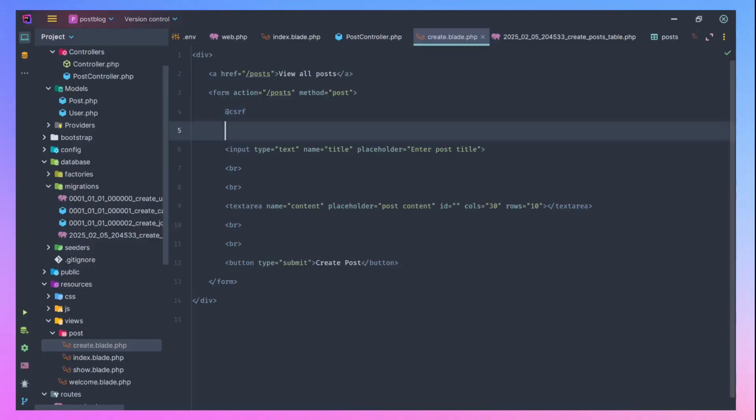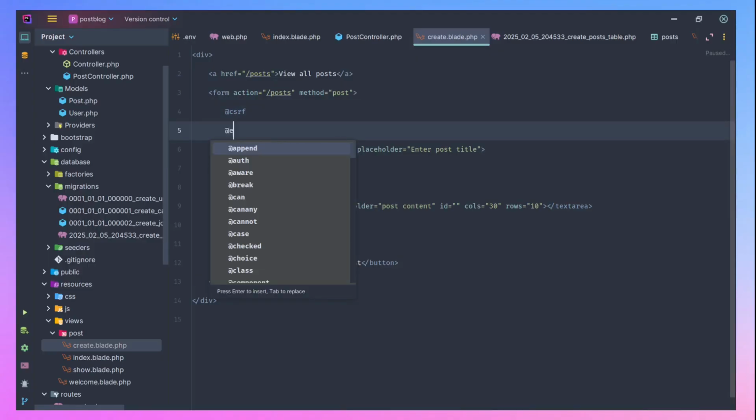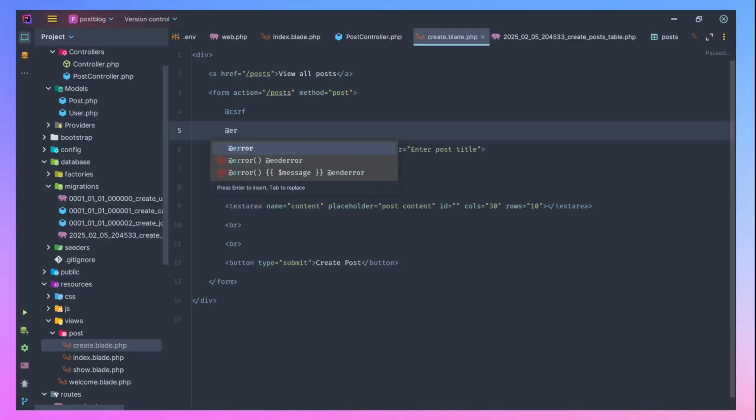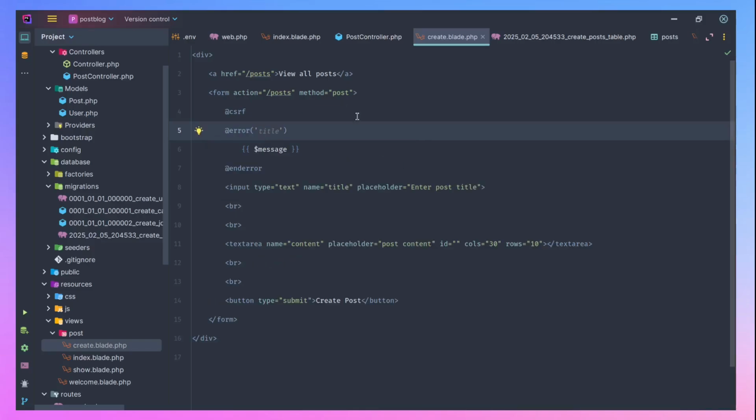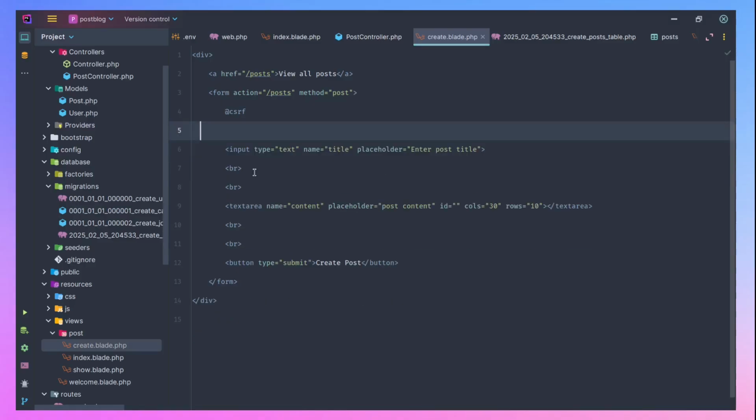There's a way for us to do that in Laravel. So you come to errors. If there's any error, we can do @error like this. So if we have an error that has to do with title, let's just put it here underneath the title.